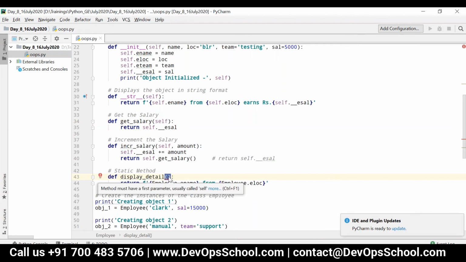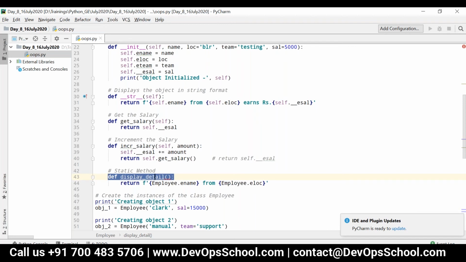So if I want to access this kind of methods using the instance name, I should let the interpreter know that this is a static method.